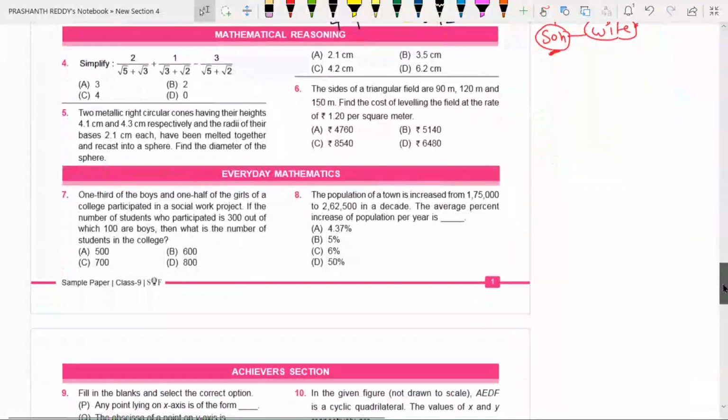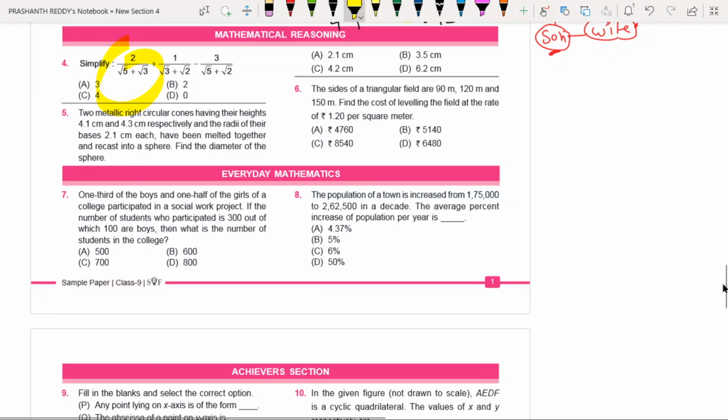Now we are going to focus on mathematical reasoning. See, when this type of question comes in the exam, you can take somewhat of a risk. Directly you can say the answer for this question is 0. I hope you understood. All terms will be cancelled because some plus symbols are there, some minus symbols are there. All the numbers will be cancelled. You can take somewhat of a risk and keep the answer 0, because usually you are going to get the answer 0.